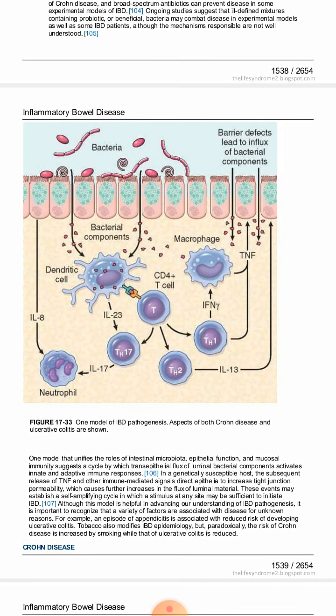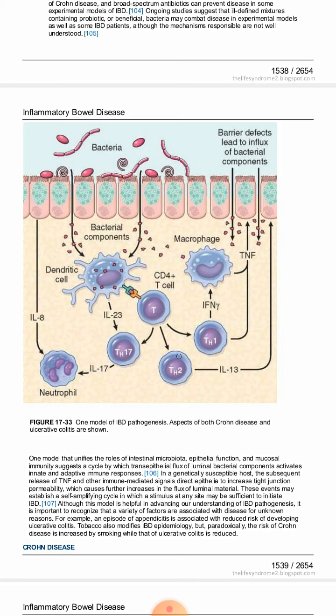Now, what is the pathogenesis? This is the lumen of the intestine. This is the mucosa, the mucosal epithelium, and this is the lamina propria. We can see bacteria present in the intestinal lumen. These bacteria are responsible for the release of certain toxic substances or bacterial products. These products cross the mucosal epithelium and enter the lamina propria. There, they are taken up by dendritic cells or macrophages, which are the antigen presenting cells, and presented to T cells, causing activation of T cells.